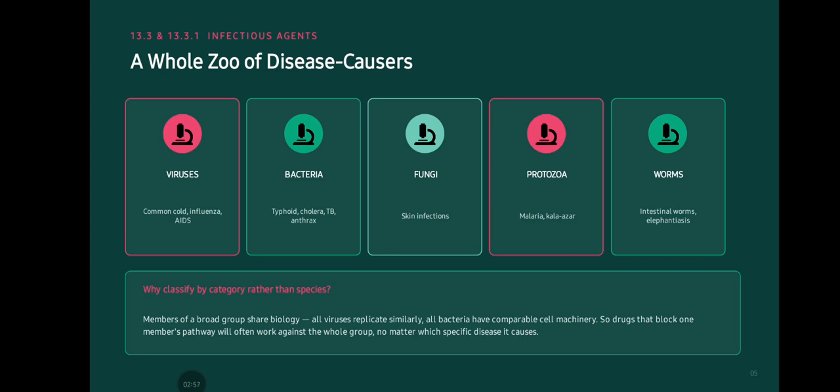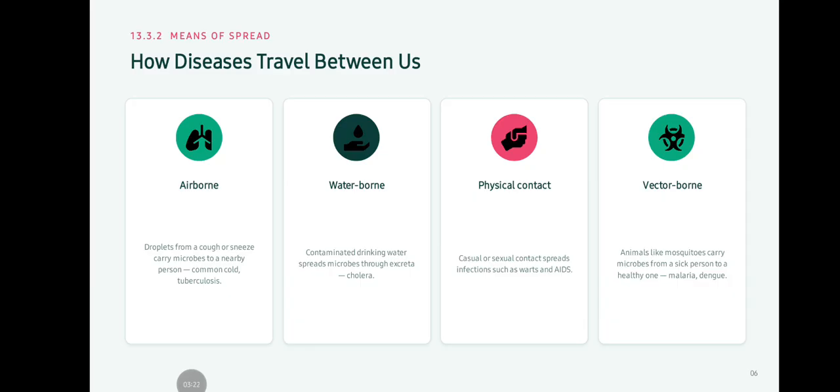Why classify by category rather than species? Members of a broad group share biology. All viruses replicate similarly. All bacteria have comparable cell machinery. So drugs that block one member's pathway will often work against the whole group, no matter which specific disease it causes.